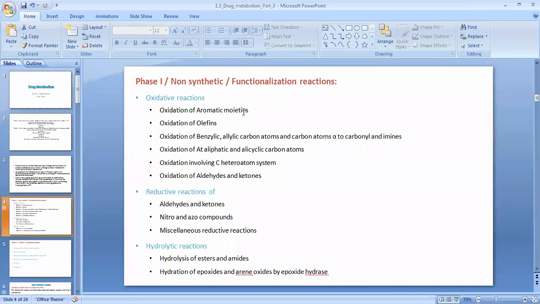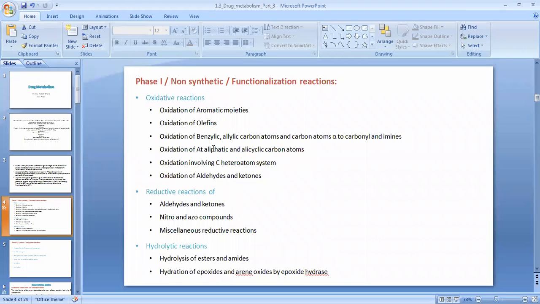How it is happening, this we have discussed. Then if the olefin type of carbon atoms are present, then what type of oxidation, then benzylic and allylic carbons, then aliphatic and alicyclic carbons, if the carbon is involved in a heteroatomic system, and aromatic ring associated with aldehyde and ketone type of carbon atom. So this all we have discussed.